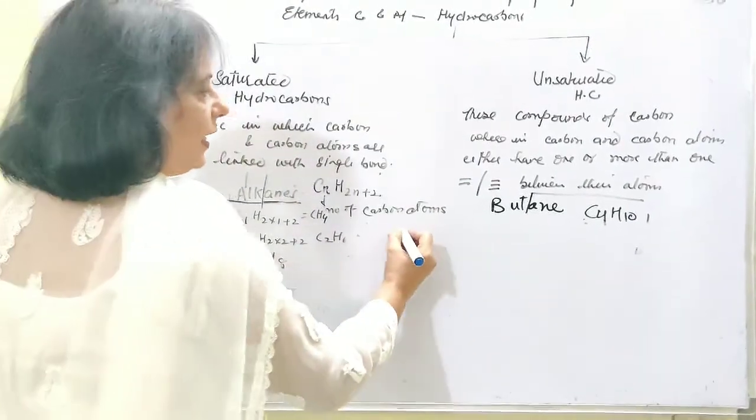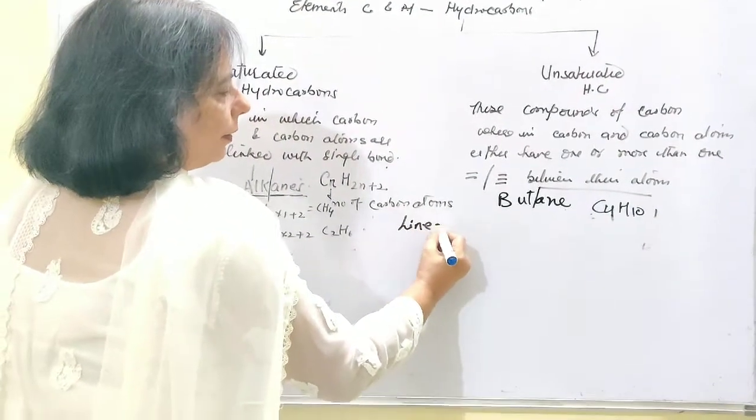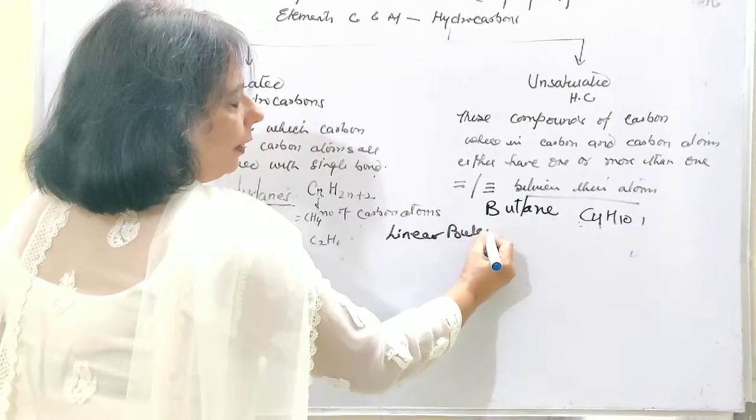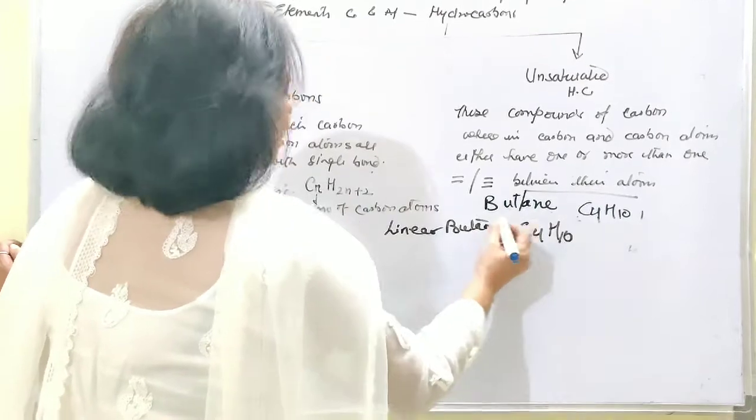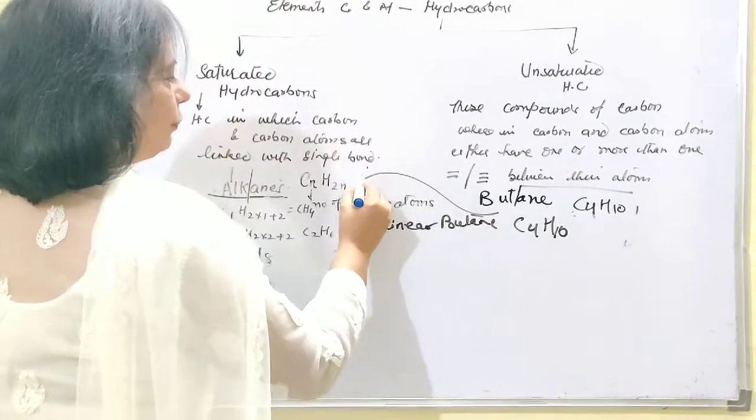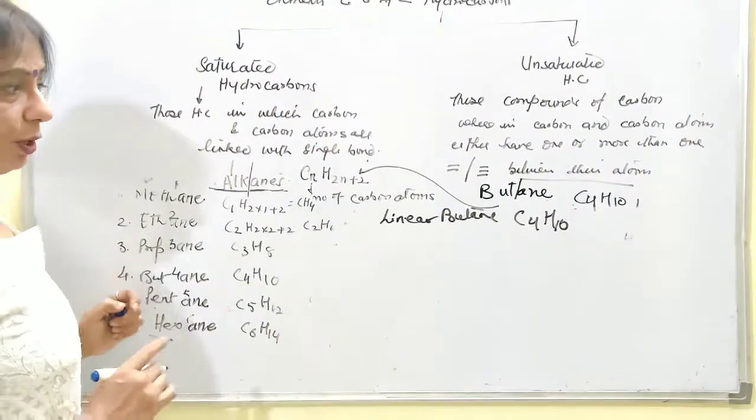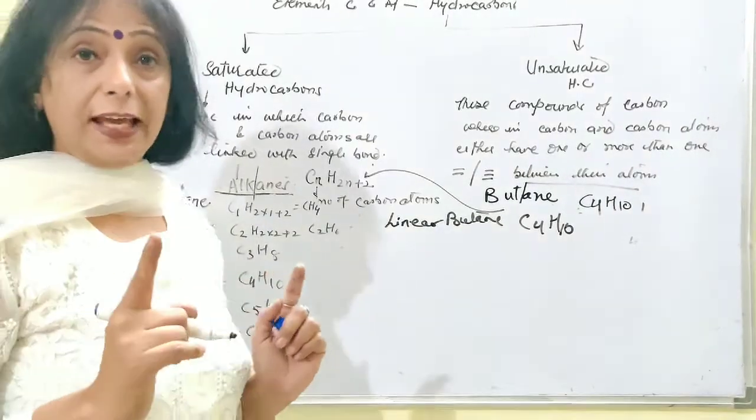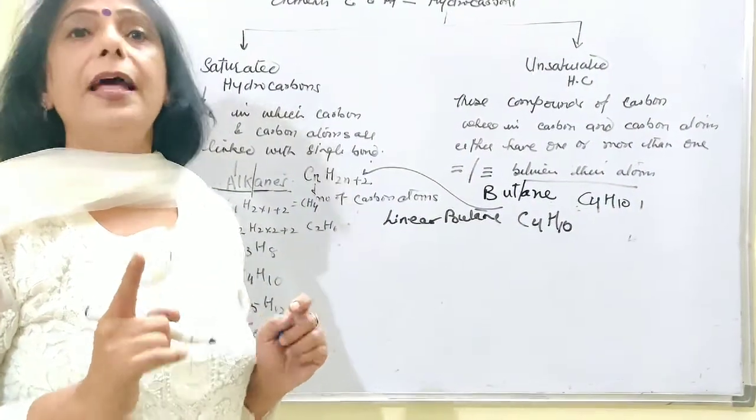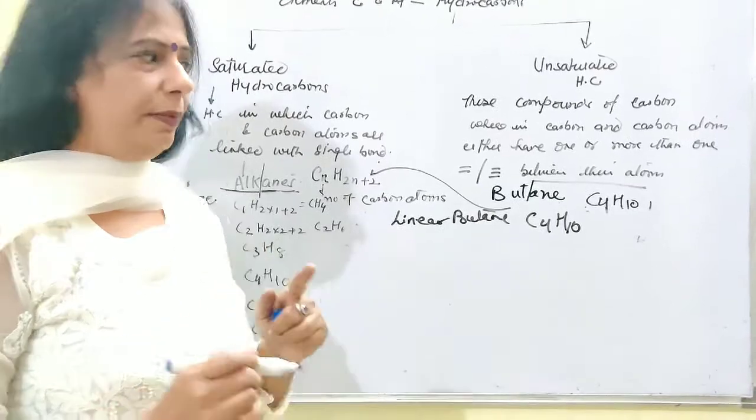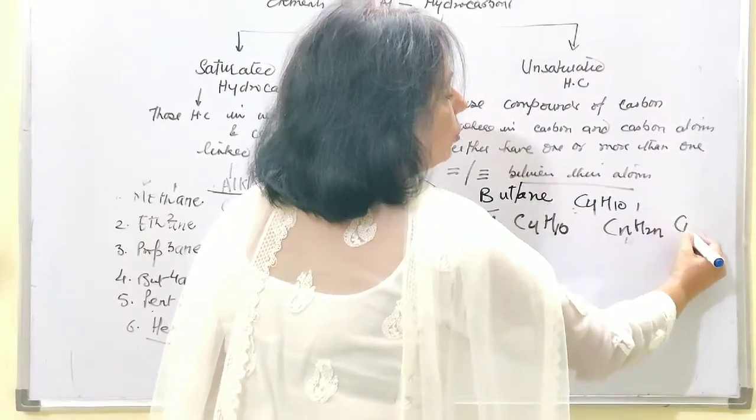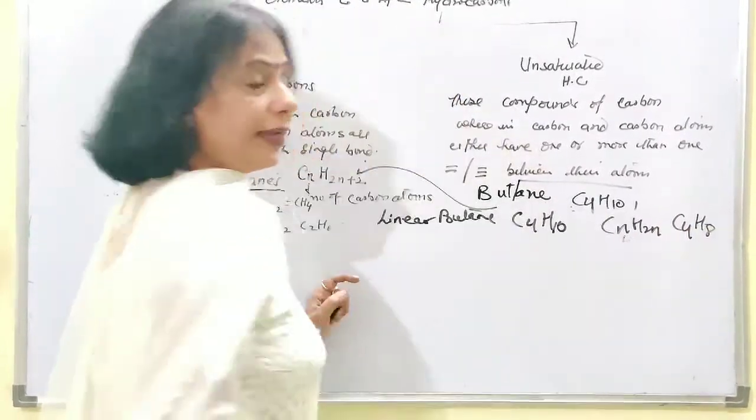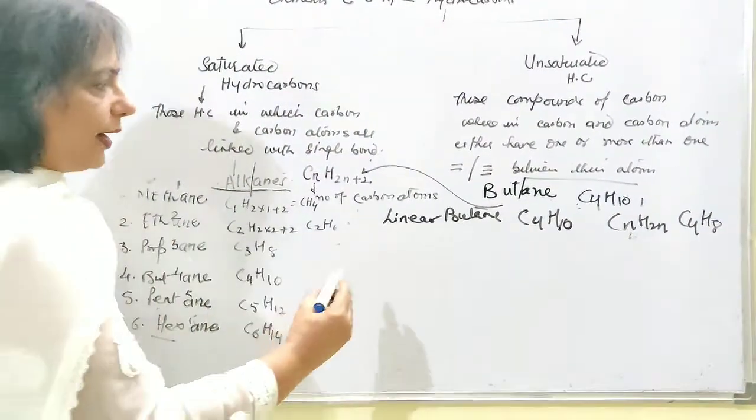Let me give you one more example for the cyclic compounds. Let's take linear butane. Linear butane was C4H10 and it was derived from the general formula CnH2n plus 2. But if I have to go for the saturated cyclic hydrocarbon, the formula is going to be CnH2n, that means you will get C4H8. So how to go ahead in that case?